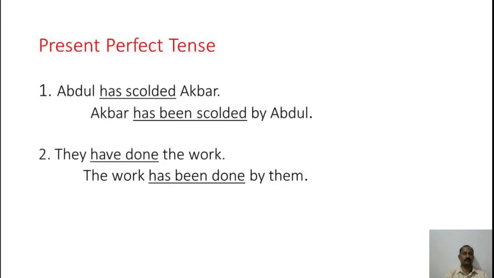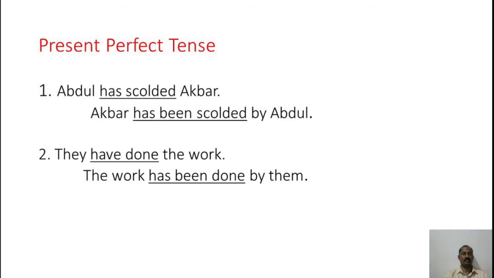Present perfect tense. Example number 1: Abdul has scolded Akbar. If you convert it into passive voice, Akbar has been scolded by Abdul. If you observe the underlined words, has scolded is replaced by has been scolded.